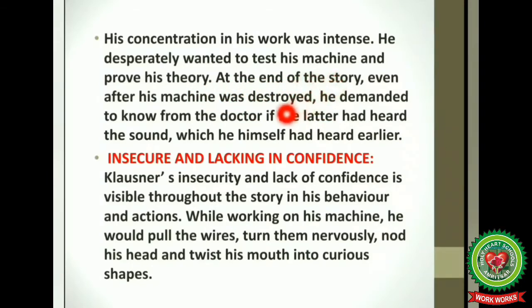So to prove the theory or to test his machine, he went to the park, and even at the end of the story, when his machine was destroyed, he wanted to know from Dr. Scott whether he had heard the sound which he himself had heard earlier.